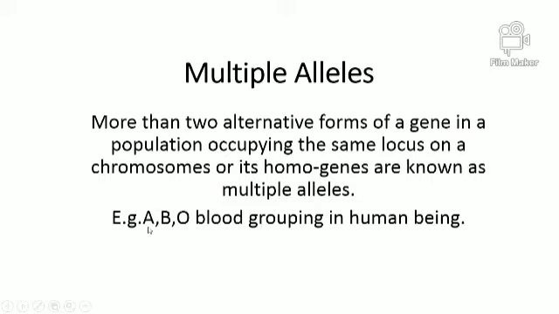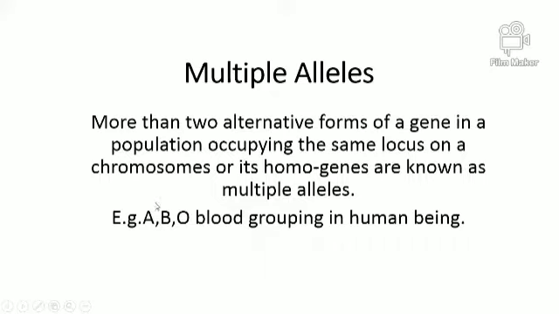And the best example is ABO blood grouping in human beings. So we have the A blood group, B blood group, AB blood group as well as the O blood group. So we have four different types of blood group, and sometimes the father is from the A blood group, the mother is from the O blood group, and the offspring has the A blood group. Sometimes the father is A, the mother is B, and the offspring is AB blood group.